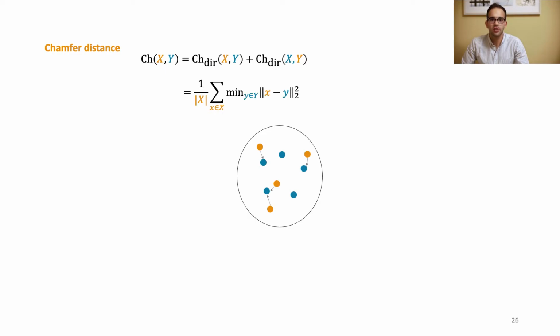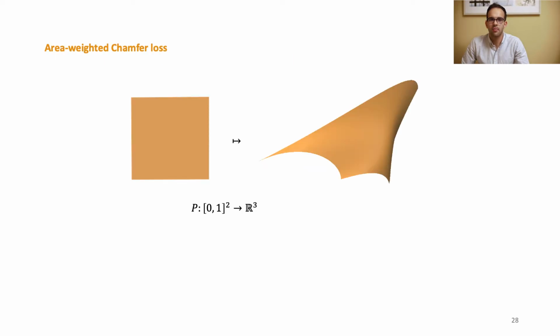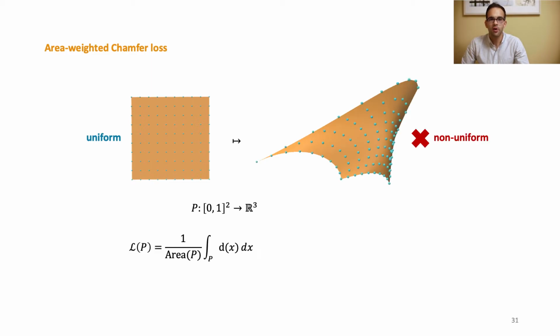Chamfer distance treats the source and target geometry as point clouds, measuring the closest distance from one to the other, and vice versa. A naive way to use chamfer distance to compare a mesh and a collection of patches is to uniformly sample the patch parametric domain, uniformly sample the mesh, and compute chamfer distance between the two point clouds. Sampling uniformly in patch parameter space, however, yields a point cloud that is not uniform with respect to surface area. Therefore, we get a biased value for the chamfer distance integral. Instead, we pull back the surface integral to the parameter domain, the unit square. By computing area weights, that is, the Jacobian determinant, in closed form, we get an unbiased evaluation.